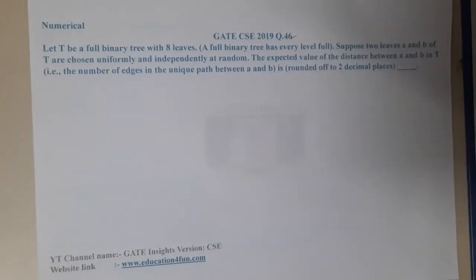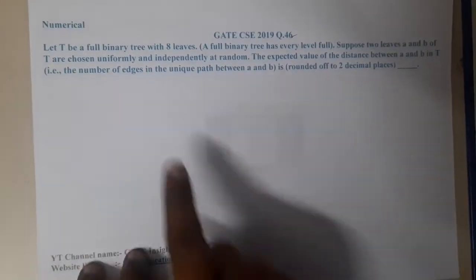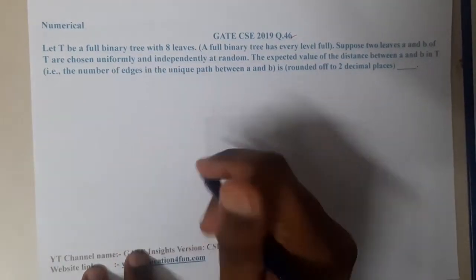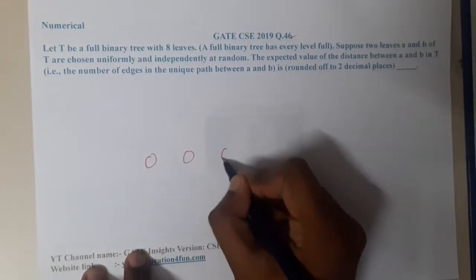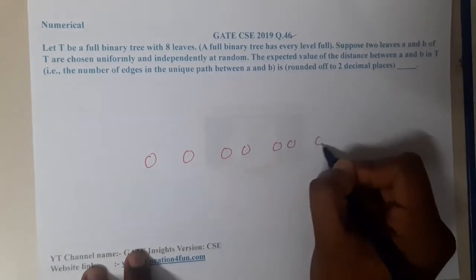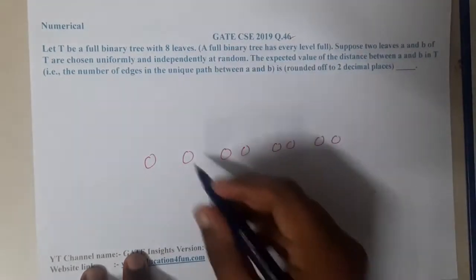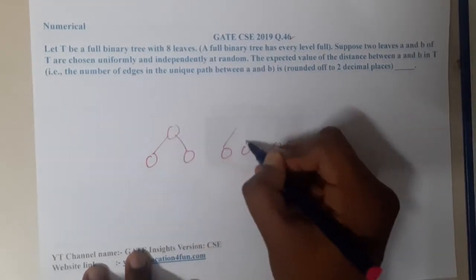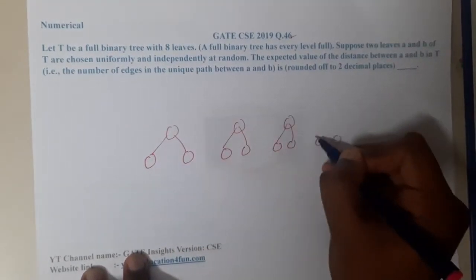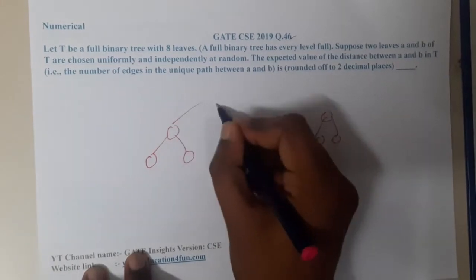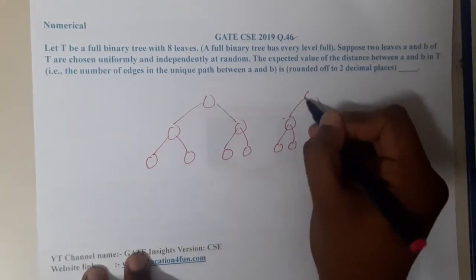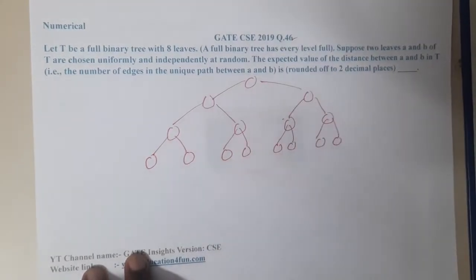The question is: let T be the full binary tree with 8 leaves. So basically there are 8 leaves, so let me draw those 8 leaves. The meaning of full binary tree is that every level is filled up. So the tree will look in this way, if every layer is filled up. Now we got the tree.